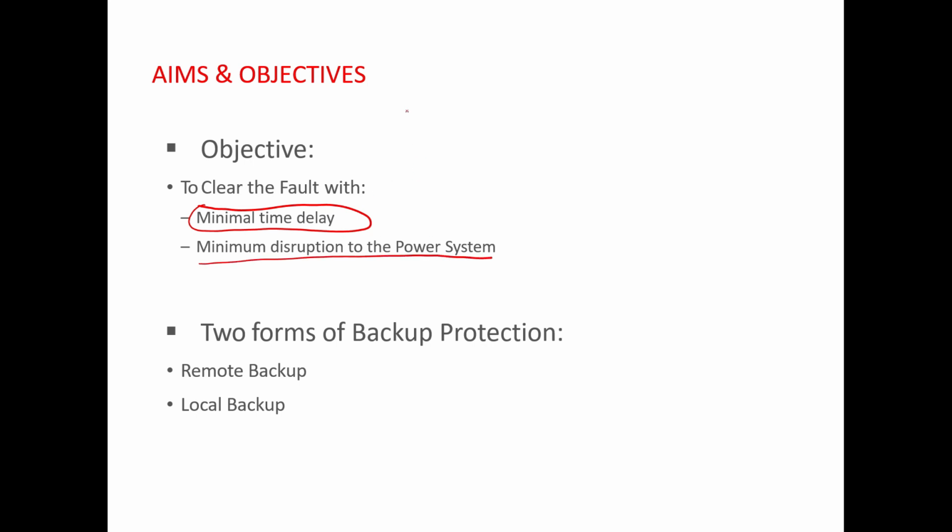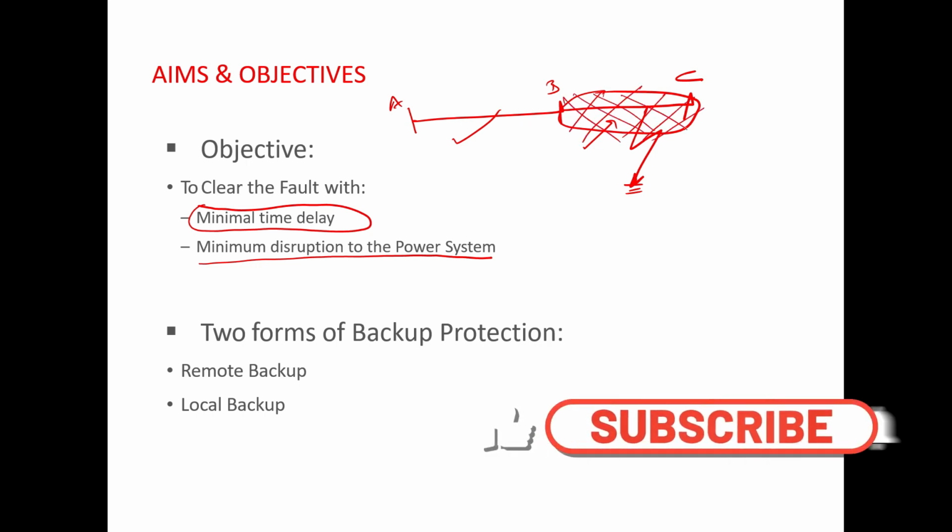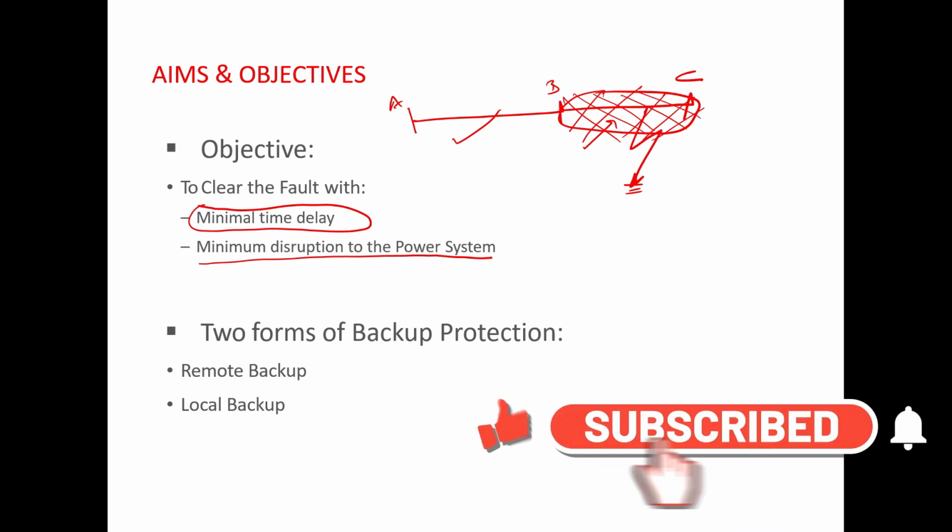Second thing is to minimize the disruption to the power system. What is the meaning of minimizing the disruption of the power system? Suppose these are 3 substations and there are 2 transmission lines connected between these 3 substations, and suppose there is a fault on this transmission line. Our objective is always to isolate only this section instead of these 2 sections, and this is called the minimization of disruption to the power system. If the protection system operates correctly and isolates only this faulted section, then our purpose is solved and we will have only a minimum disruption to the power system.